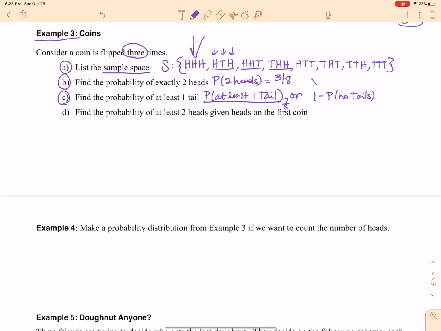So if you think about it in terms of this setup, 1 minus no tails, 1 minus, well, this is the only scenario where there are no tails. So 1 out of 8 gives you 7 out of 8.